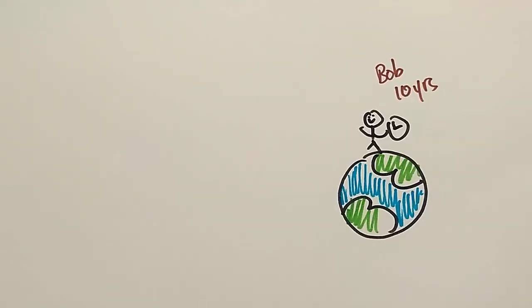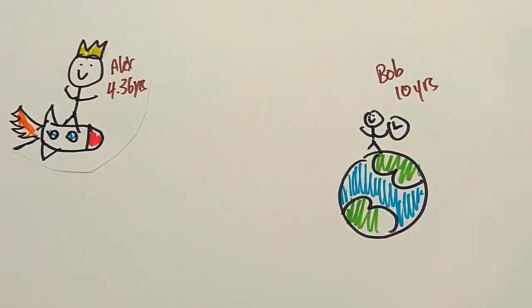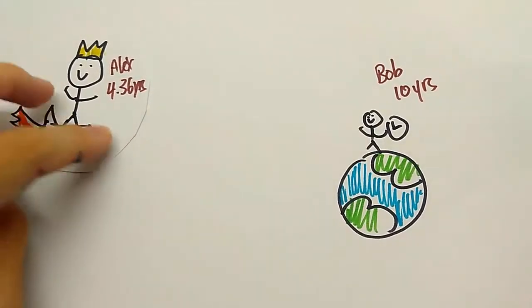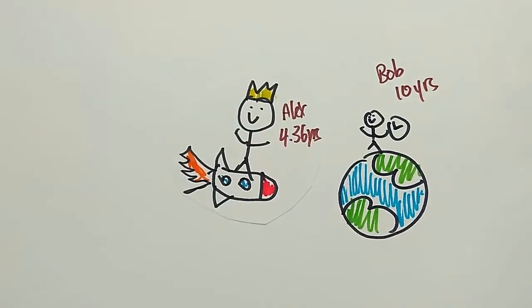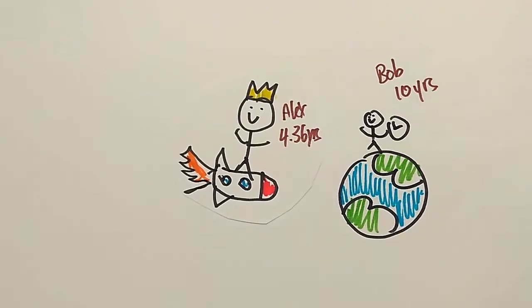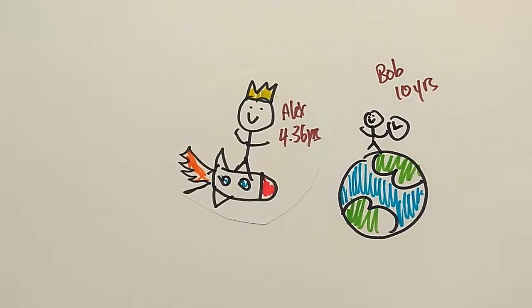So, you might be wondering, what has all that got to do with traveling in time to the future? Take for example that Bob and Alex are actually twins. If Bob has aged 10 years on Earth, Alex, who's traveling at 90% the speed of light, would have time that passes more slowly, relative to Bob. So Alex would actually only have aged 4.36 years in the 10 years that Bob has aged on Earth. So if Alex were to return to Earth, we see that he is currently at the future Earth and has traveled in time to the future. So this is how time dilation allows one to travel in time to the future.